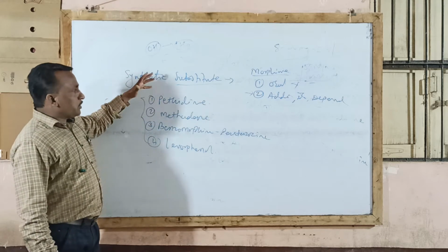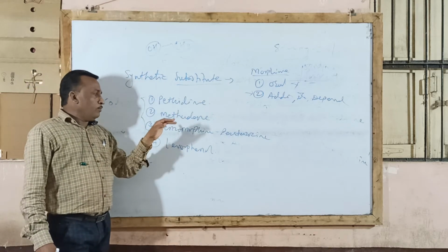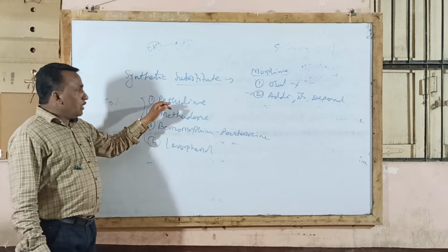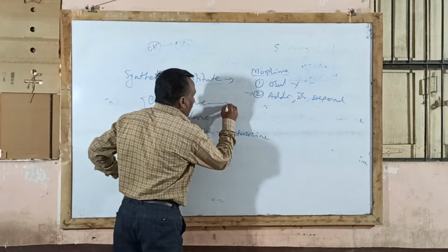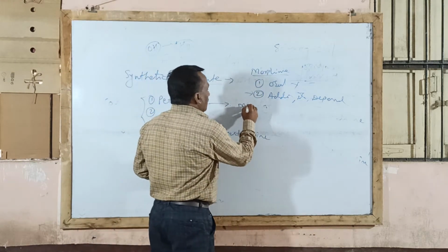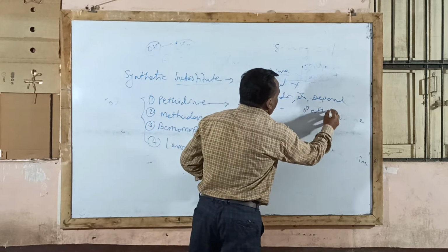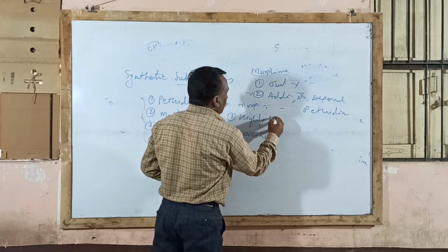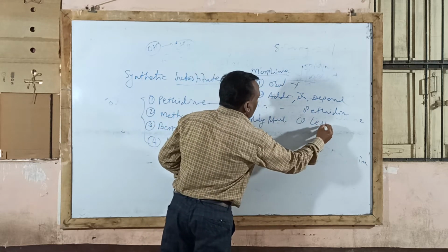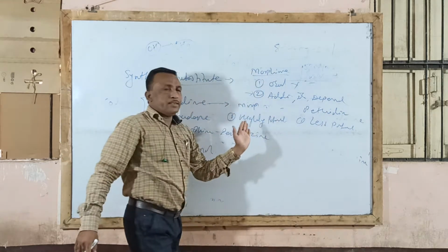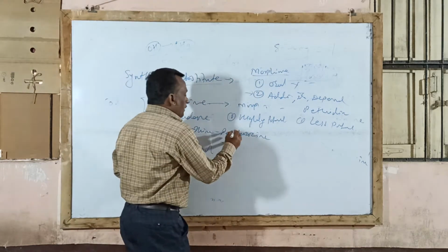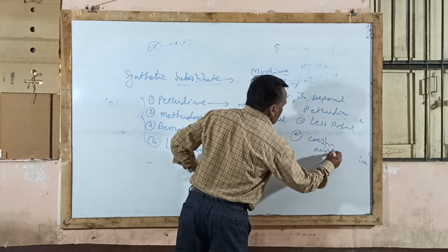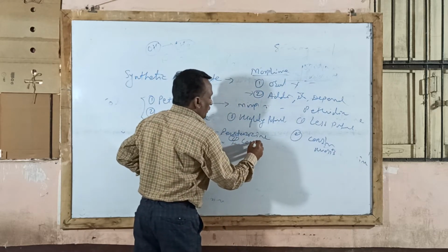So there are 4 types of synthetic substitutes: pethidine, methadone, benzomorphinol compounds like pentazocine, and levorphenol compounds. Pethidine, if you compare it with the morphine drug, what is the difference between morphine and pethidine? Morphine is a highly potent narcotic analgesic, while pethidine is less potent. Its potency is less than the morphine compound. But pethidine does not produce constipation or meiosis, while morphine produces constipation and meiosis.